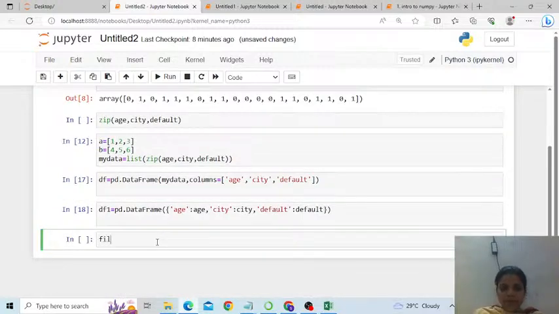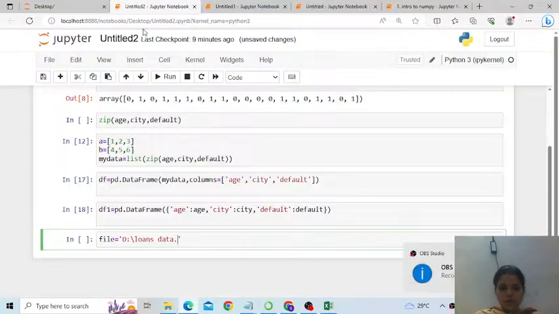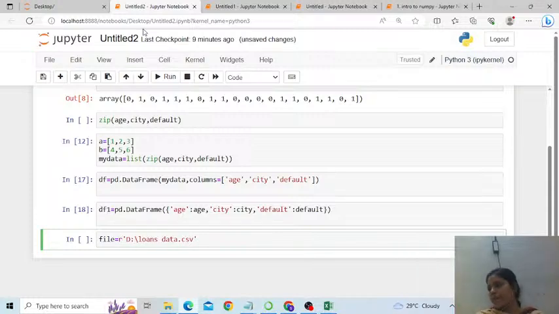Let me declare a variable called file and import that file by writing its path in the variable file. It's inside the D drive. Make sure that you don't always write the path. This is my path, state CSV. Never forget to write the letter R behind this string, which stands for raw. That means it treats the path as a raw string, thereby ignoring any special character. Fine, so this is my file.